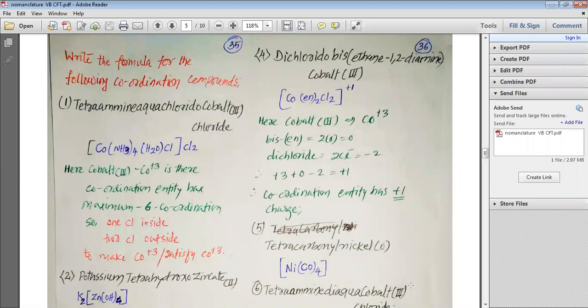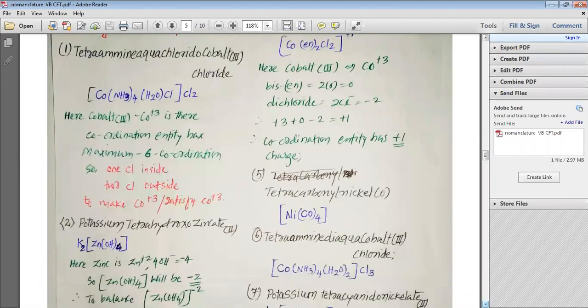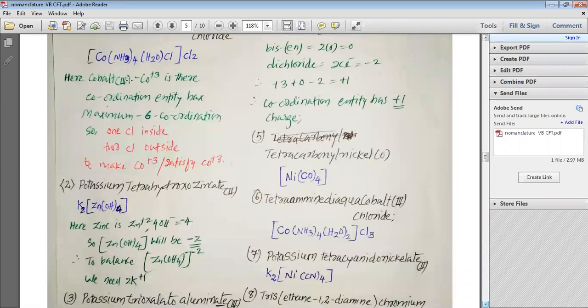So the coordination entity has a maximum coordination number of 6. So 4 NH3, 1 H2O and 1 Cl. So 1 Cl is inside, meaning 2 Cl is outside. To make Co plus 3 satisfied, we write it as [Co(NH3)4(H2O)Cl].